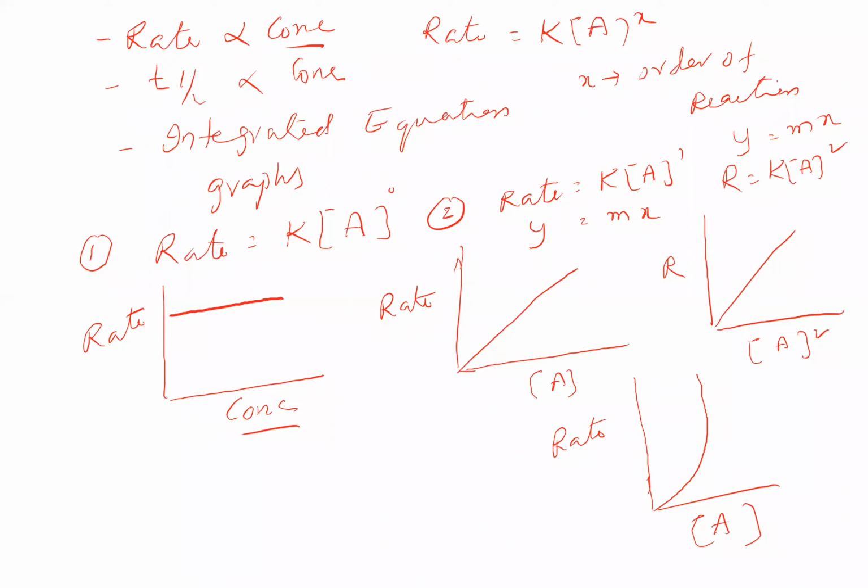Similarly, when you are going to third order reaction also, when you take A cube, we get again a straight line. Only A means the line again comes very close to this axis. Means when you're cubing the term, it comes too close. Means the line comes like this one if it is for third order reaction. And so on and so forth we have.